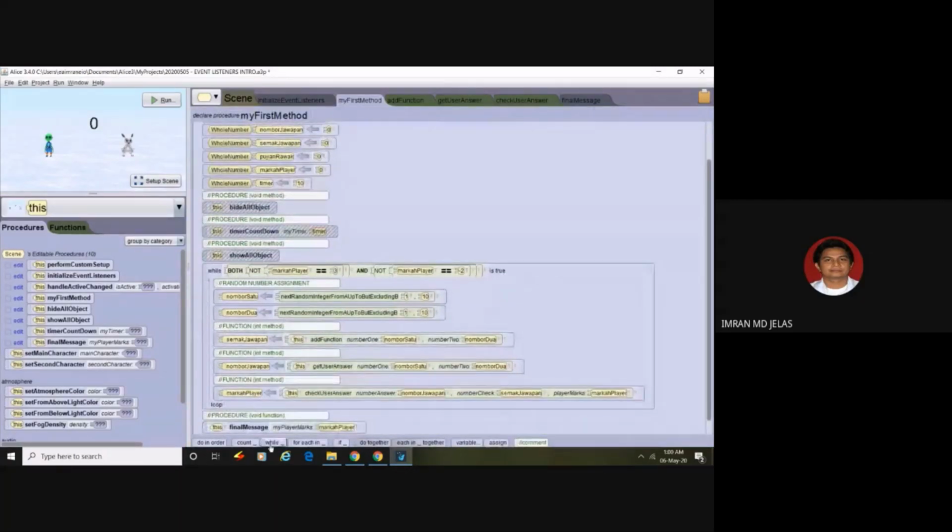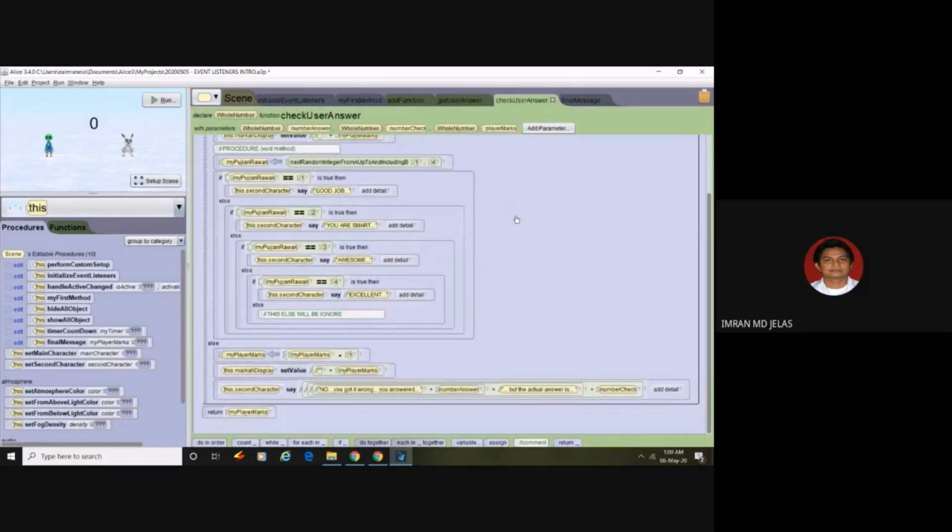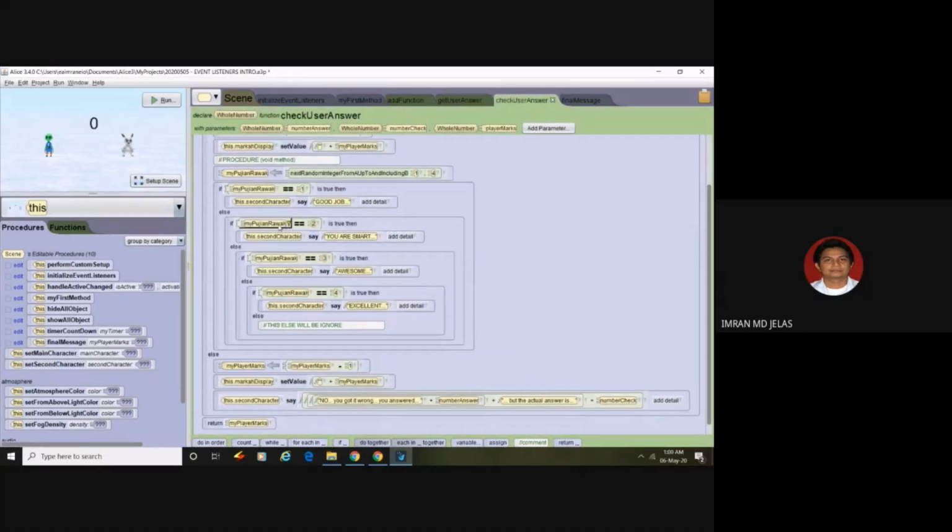There are three kinds of looping: count, while, and for each in. This one will involve array. And before that we learned selection control structure, using if. So that's all for this semester.